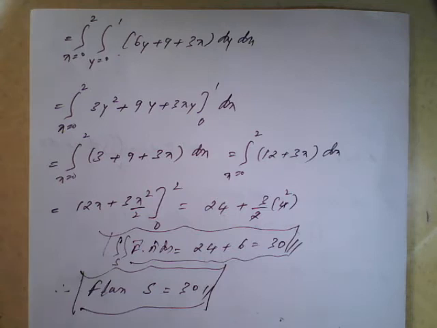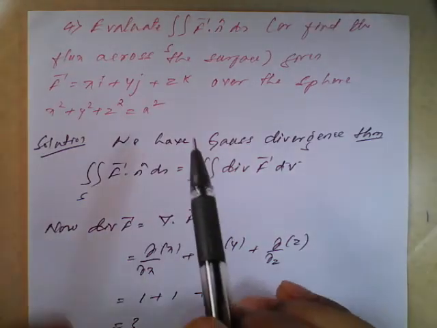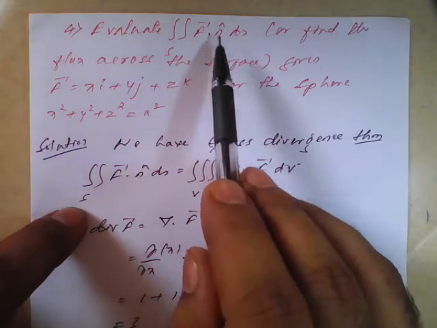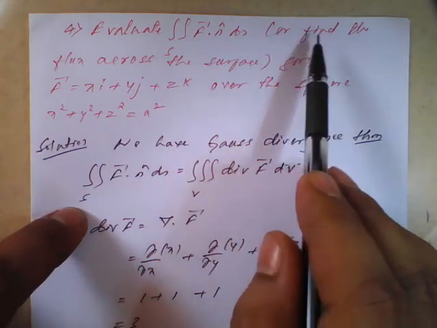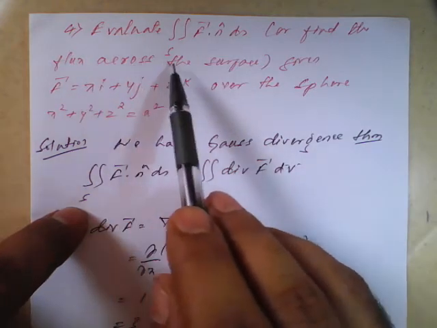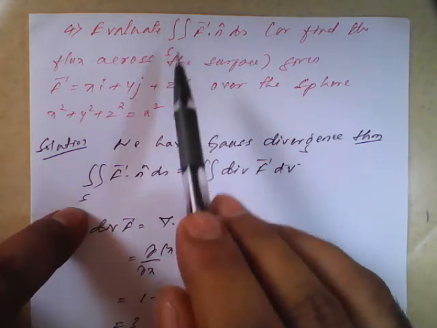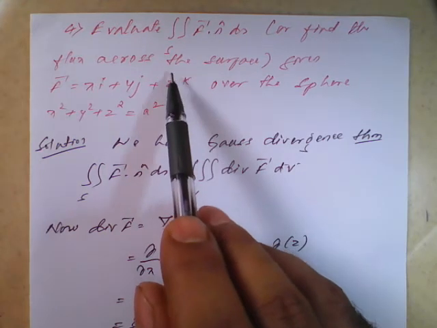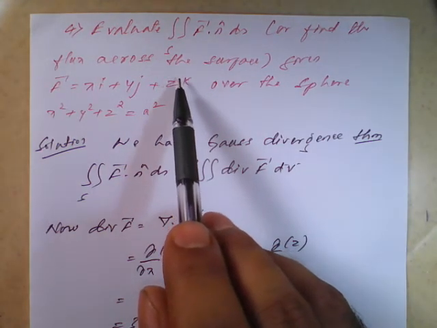So similarly, one more example we'll see now. Evaluate double integration over the surface S vector f dot n cap ds, or we'll consider find the flux across the surface. Both are the same. You need to remember either they will ask in this way or this. And if they ask for the flux like that, you need to work it out correctly.